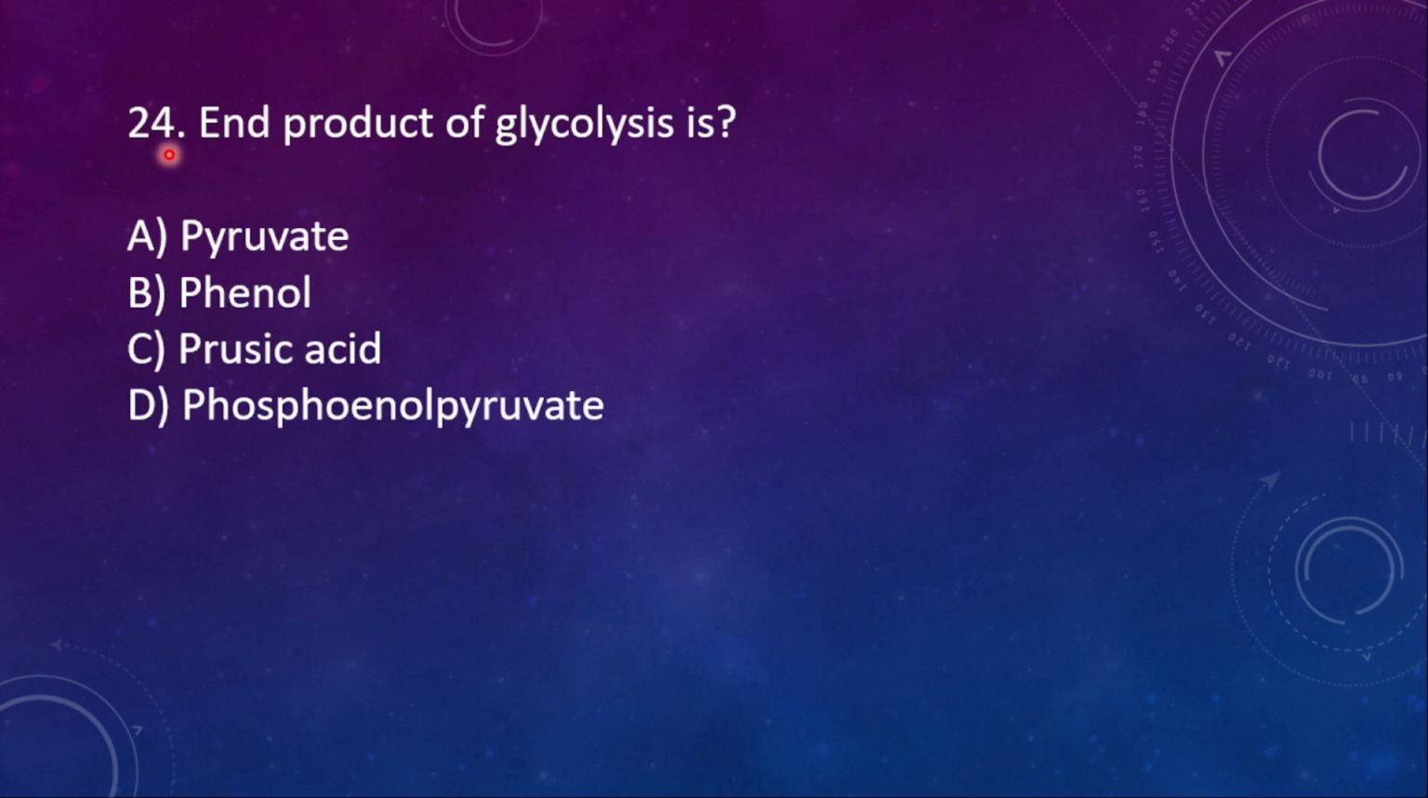24th. End product of glycolysis is A, pyruvate, B, phenol, C, prussic acid, D, phosphoenol pyruvate. And then here the right option is option A, pyruvate.